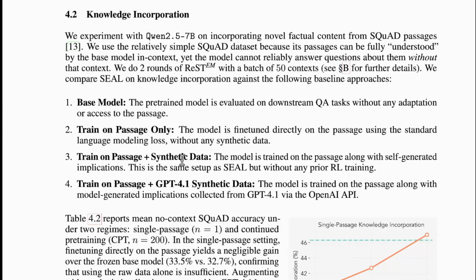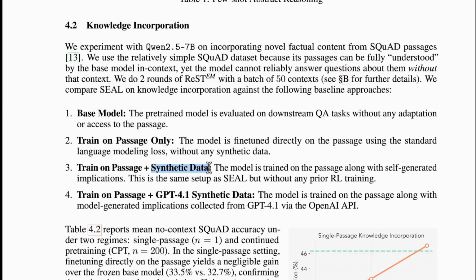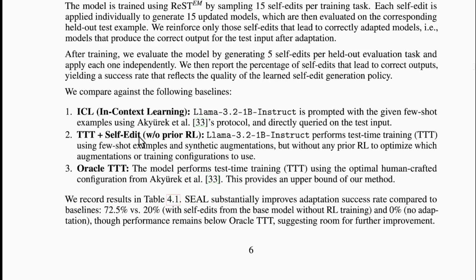If you are in 12th grade, your quality of notes will be very good. If you are a very small kid like in 3rd or 2nd grade, your quality of notes will be very bad. So the third one was that, generating synthetic data but not knowing how to generate a very good synthetic data. So this is similar to this method, test time training with self-edit without prior reinforcement learning. Without prior learning of how to actually come up with self-edits or notes.